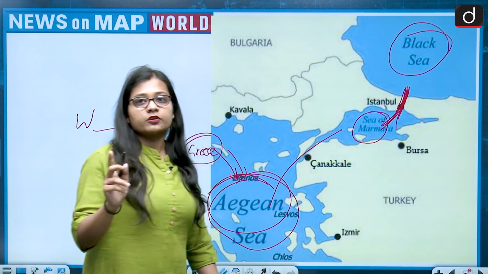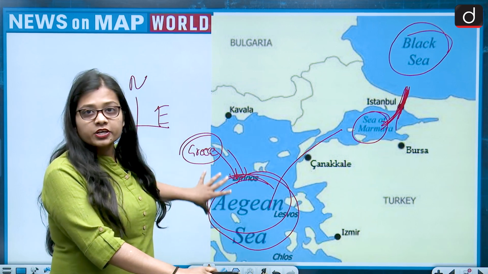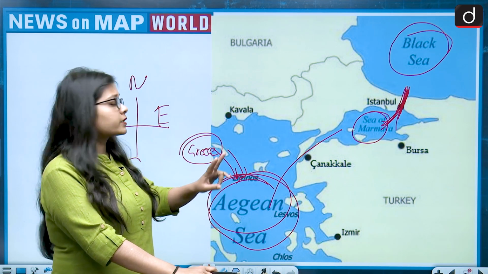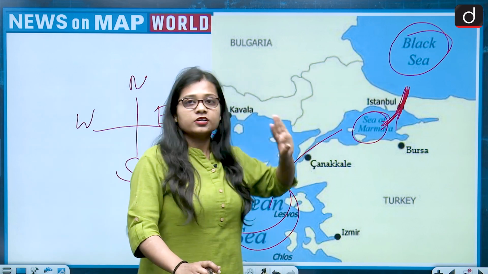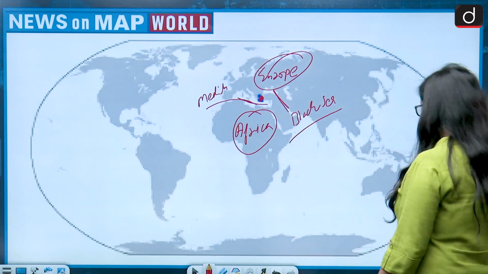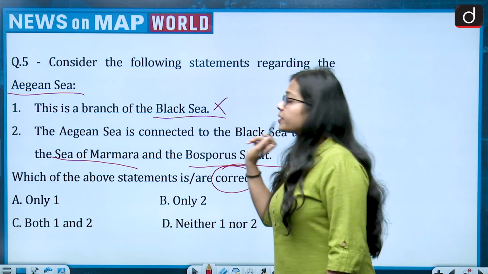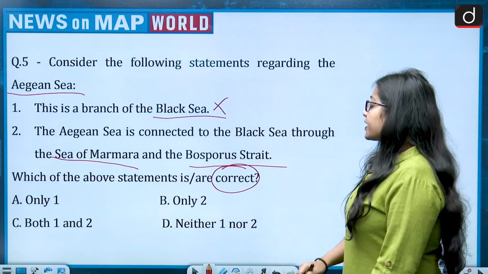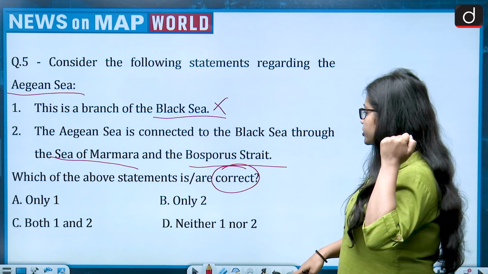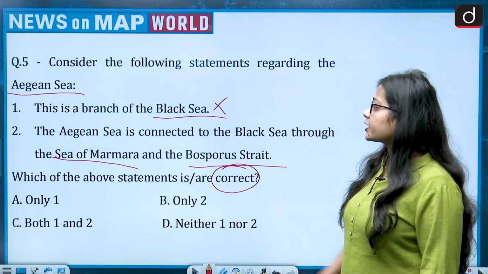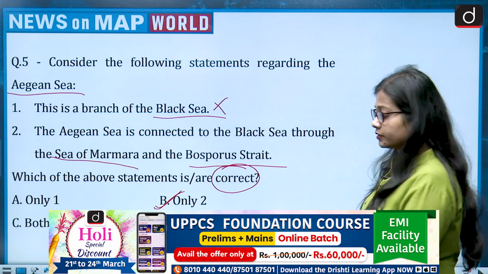So the first statement becomes wrong because the Aegean Sea is not a branch of Black Sea, it is a branch of Mediterranean Sea. But the second statement becomes correct, that Aegean Sea is connected to the Black Sea through the Sea of Marmara and Bosphorus Strait. Let's get back to the question. It talks about it is a branch of the Black Sea. Wrong, it is a branch of the Mediterranean Sea. Second, the Aegean Sea is connected to the Black Sea through the Sea of Marmara, correct, and the Bosphorus Strait, correct. So the question is asking which of the above statements is or are correct. 1 is wrong, 2 is correct. It means the correct answer is option B, that is 2 only.